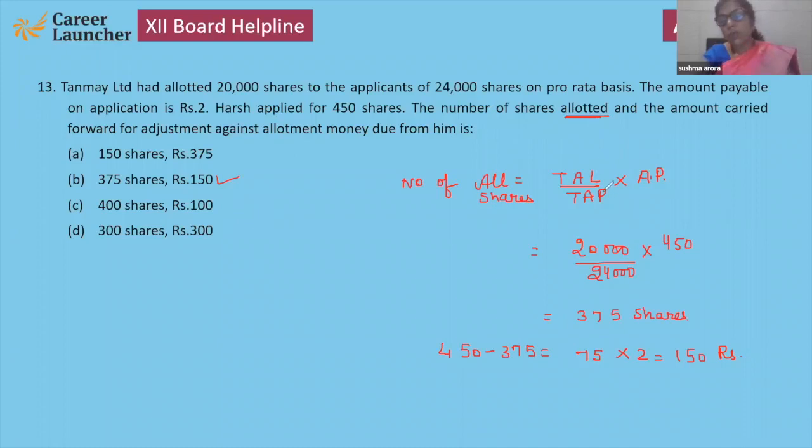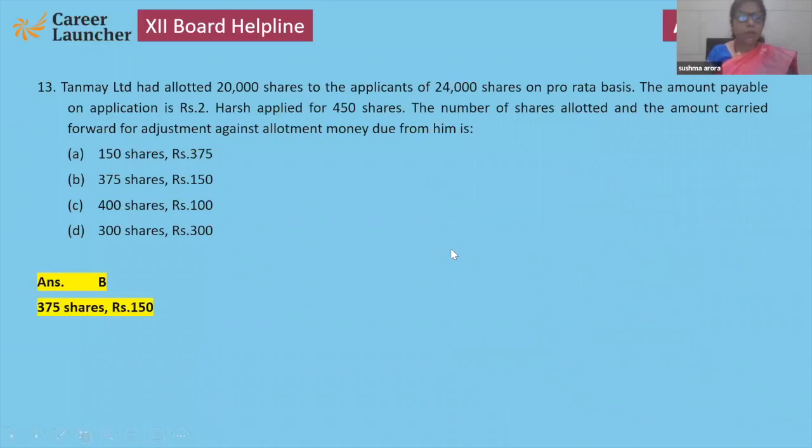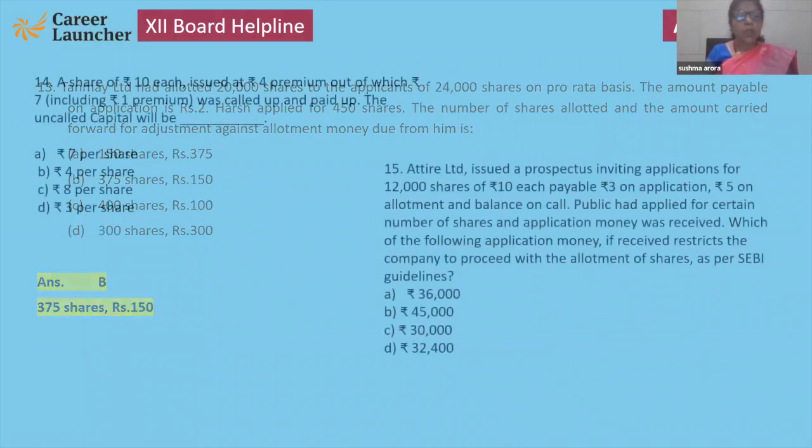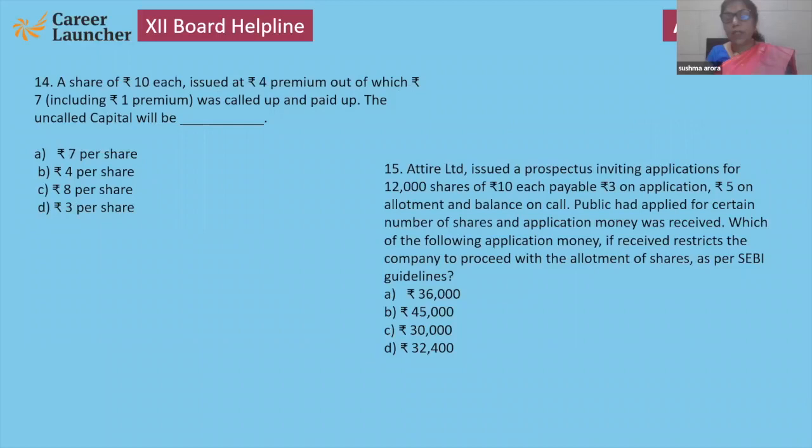Note down, children, this formula will be useful for calculation of anything from that. They can give you this question with a missing number as well. TEL, TAP, F. TEL means total allotted, TAP means total applied, into applied of that person. So that number of shares allotted will come. Now here 2 questions are there for you, and both the questions are for concepts only.